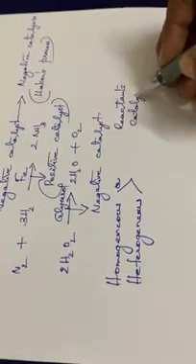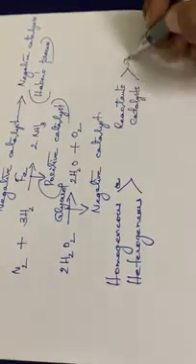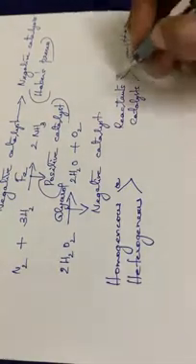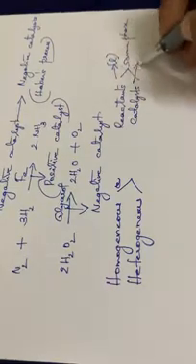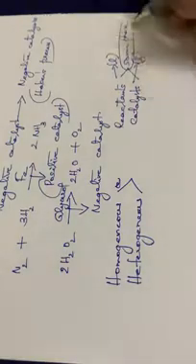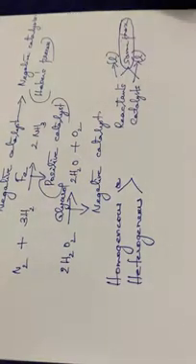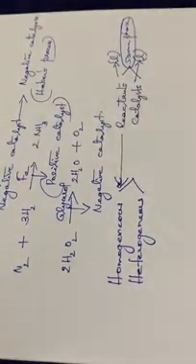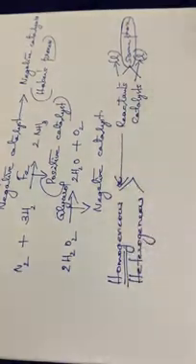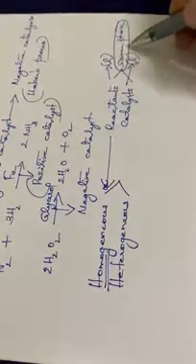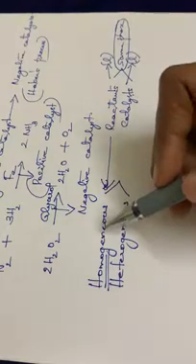And in this case, if the reactants and the catalyst are in the same phase, sometimes the reactants may be in the liquid state and at the same time the catalyst will also be in the liquid phase. That means both the reactants as well as the catalyst are in the same phase. Such type of catalysis we can call homogeneous catalysis. Homo means same, isn't it? So the catalytic process in which the reactants as well as the catalyst are in the same phase is called homogeneous catalysis.